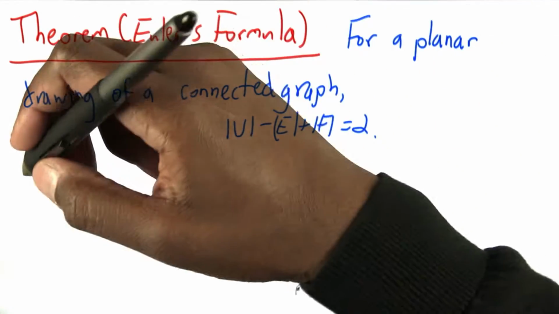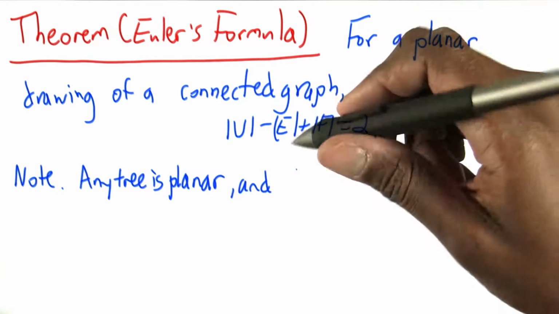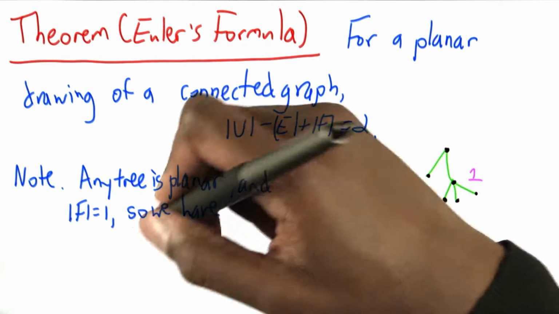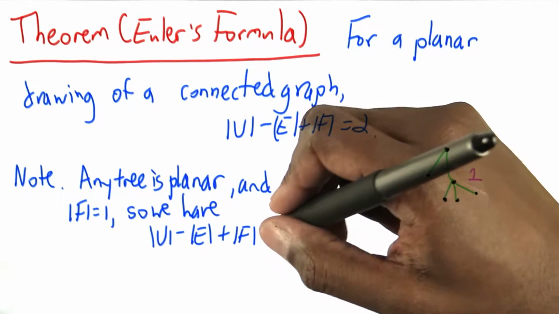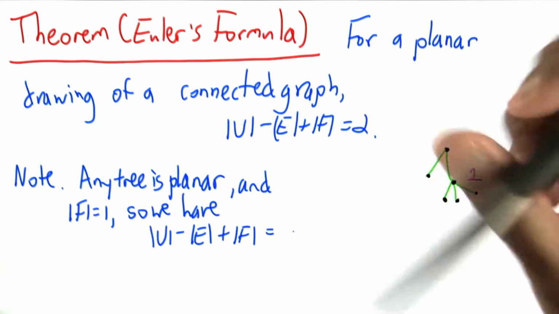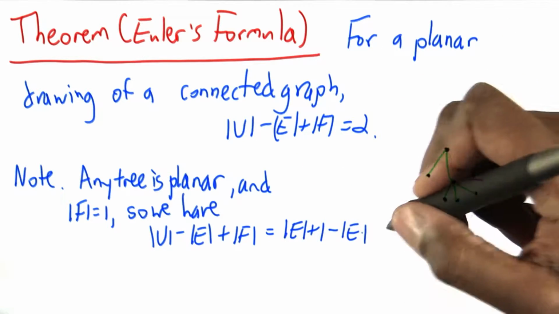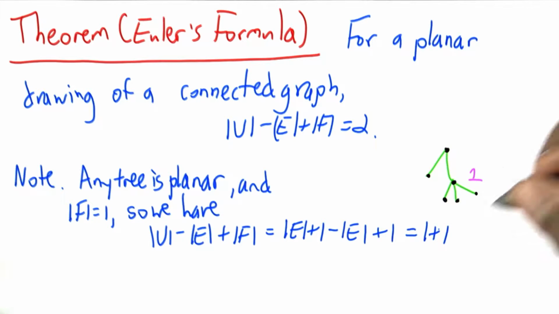And let's check this out. Any tree is planar, and there's only one face. There isn't any enclosure. So we have v minus e plus f being whatever v is. So we have v minus e plus f being the number of edges plus 1 minus the number of edges plus 1, or 1 plus 1, which equals 2. So it works in this case.